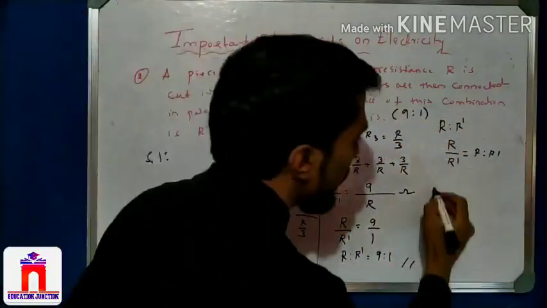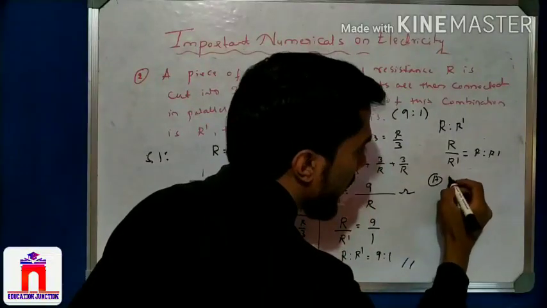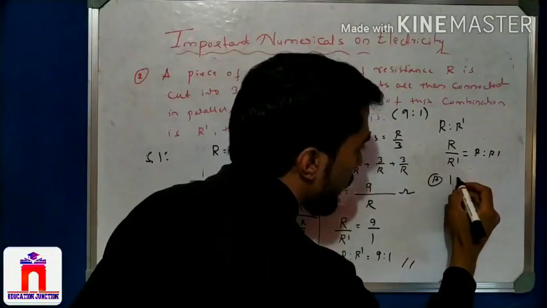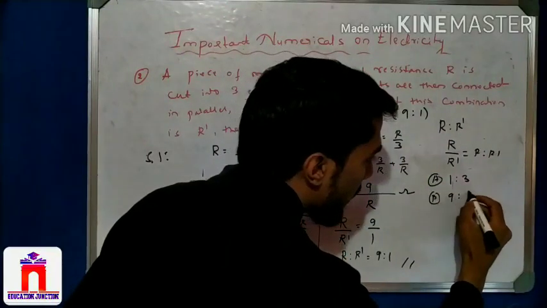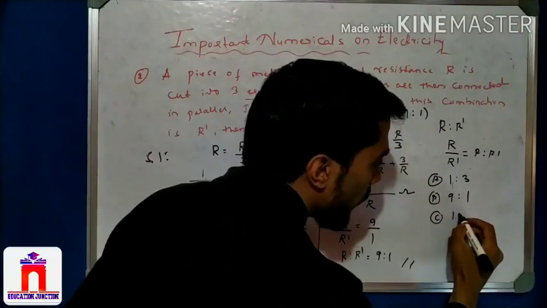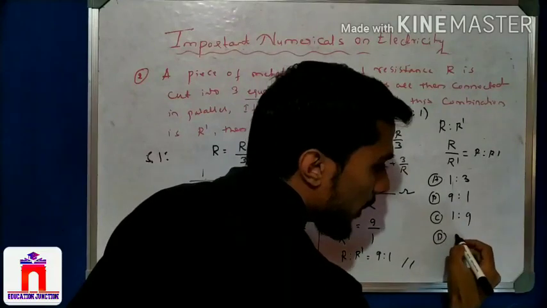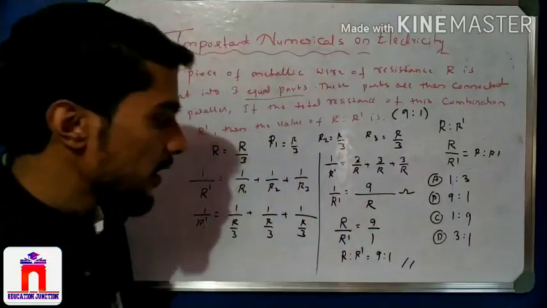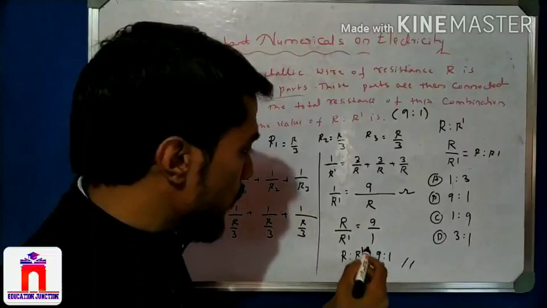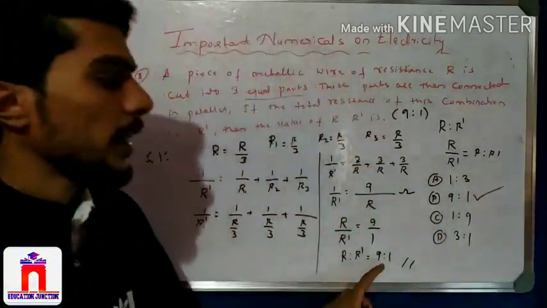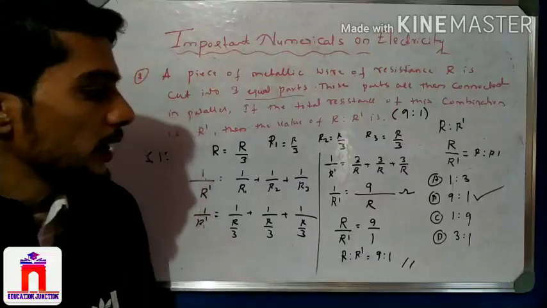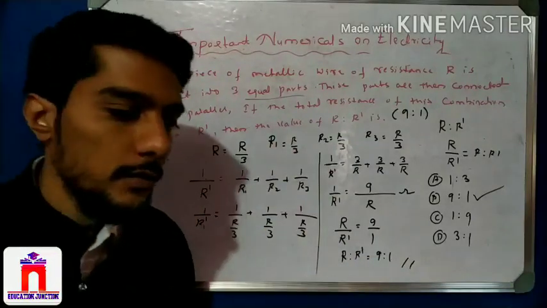See, the options. Option A is 1 is to 3. Right? I forgot the options here. Option B is 9 is to 1. Option C is 1 is to 9. Option D is 3 is to 1. So what is the answer we get here? 9 is to 1, I can write. No, there is no mistake, right? This is 9 is to 1. Again the answer is B.